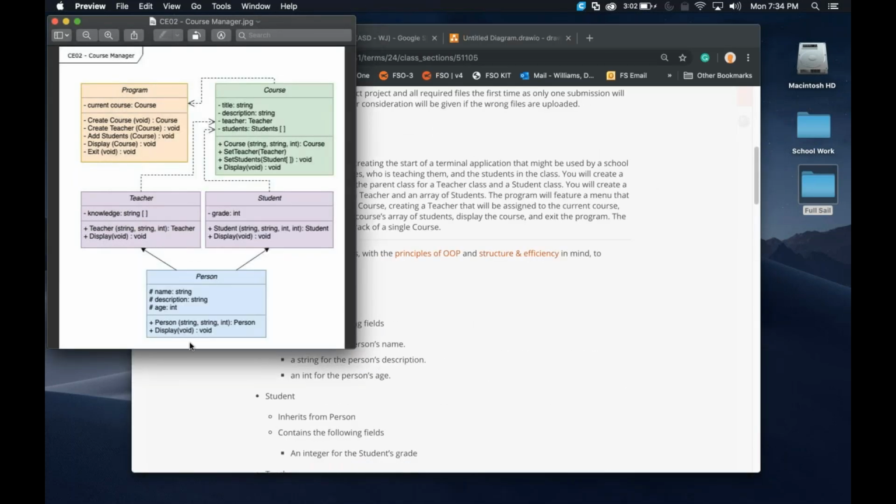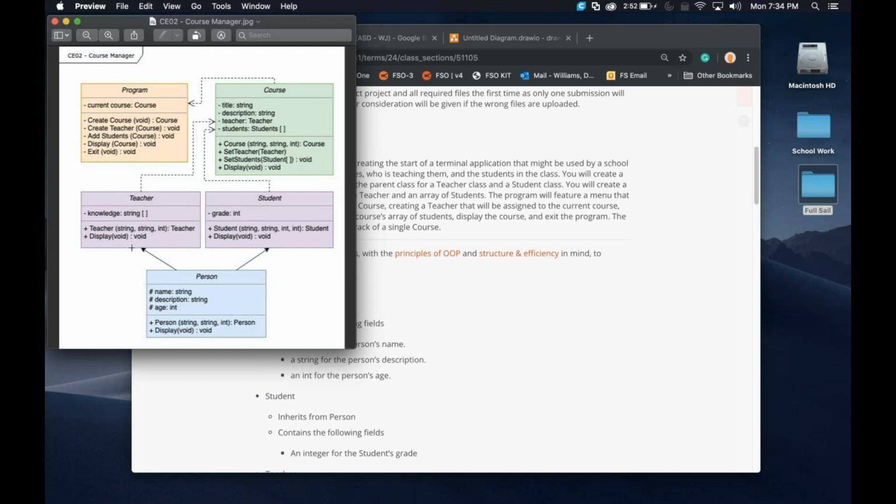So what we're going to be doing here, a quick brief glance at the UML, is creating this base person class, because from that base class we're going to create a student class and a teacher class. Both a student and a teacher are a person. So we don't have to remake all these member variables for a name, a description, and age, because the student is going to have a name, a description, and age. Each teacher is going to have a name, a description, and age. So why not just create the person class and then extend it into different classes?